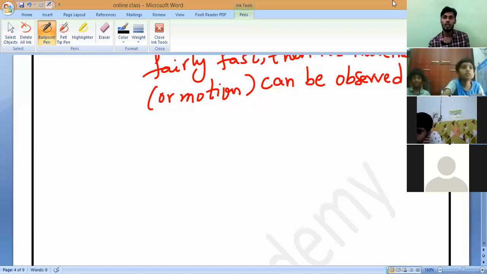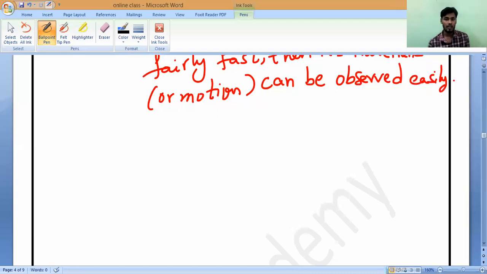So that is what we have studied: what is motion and what is rest, and how we identify when objects are in motion and when they are at rest. Now if you understand this, we can go for the types of motion. What is our chapter name?